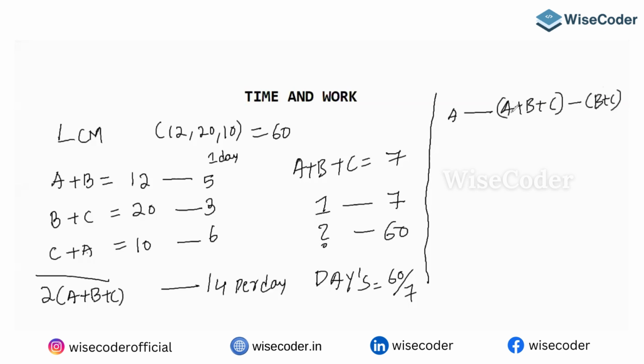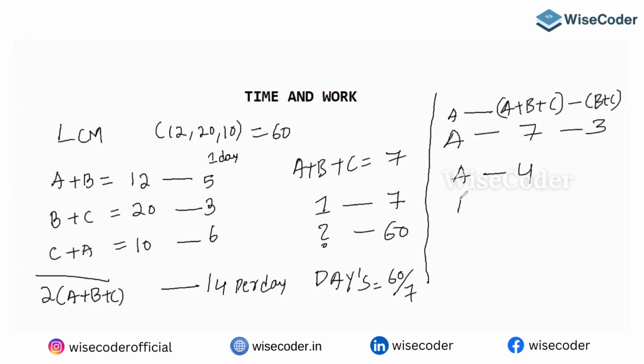A plus B plus C eat 7 chocolates per day, and B plus C eat 3 chocolates per day. So can I say A will eat only 4 chocolates per day? Yes or no? A eats 4 chocolates per day.